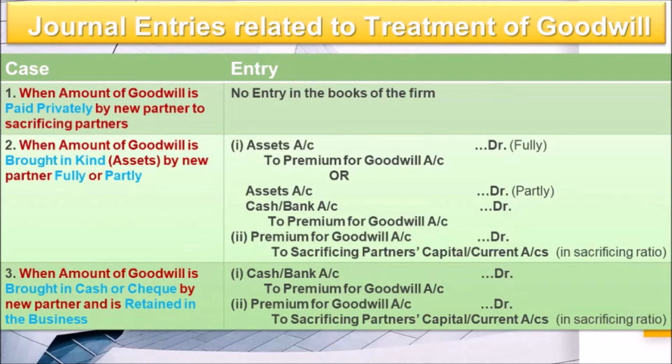Then premium for goodwill account debit to sacrificing partners capital or current accounts. Capital account in case of fluctuating capital method and current accounts in case of fixed capital method, in sacrificing ratio. It is the same entry which is there on the second number in case 2. Like I told you, everywhere we'll have to mention this entry. Why? Because only for the same purpose the new partner is bringing the premium for goodwill. Understood the point? Now let's move on to case 4.